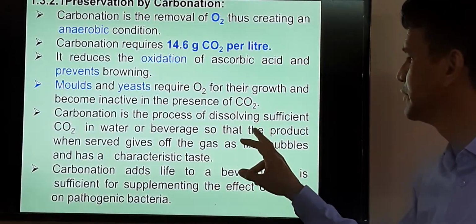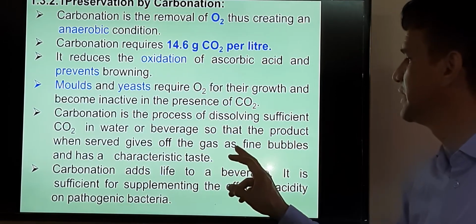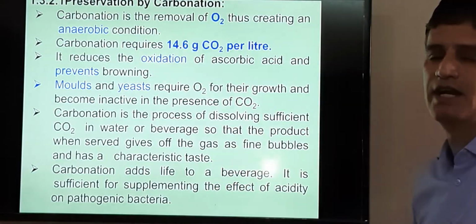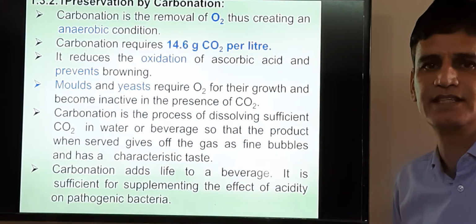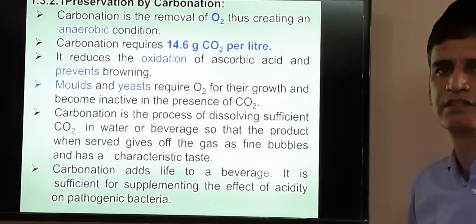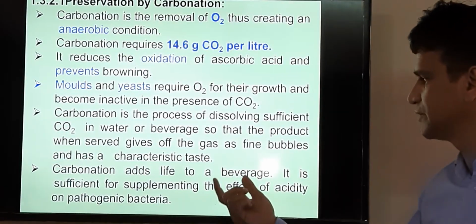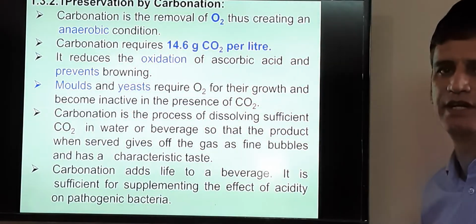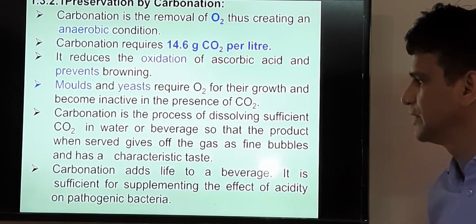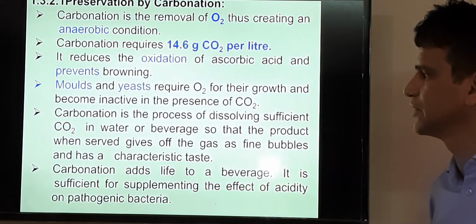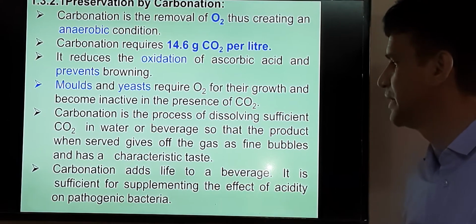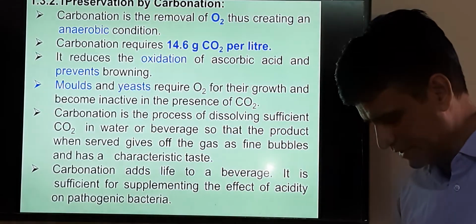So carbonation is the process of dissolving sufficient CO2 in water or beverages, so that the product when served gives off the gas as fine bubbles, and this also leads to a characteristic taste. Especially you can feel such a characteristic taste during the consumption of soft drinks. Carbonation also adds life to a beverage, because when we add CO2, we can easily add life to that product, while preventing the growth of mold and yeast. And we can also supplement the effect of acidity on pathogenic bacteria with the help of carbonation.